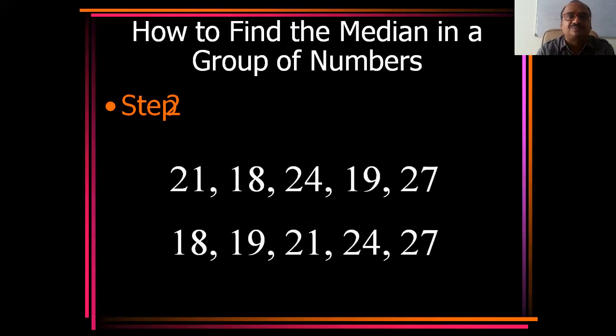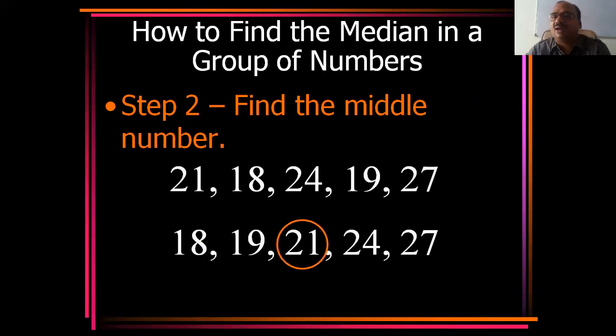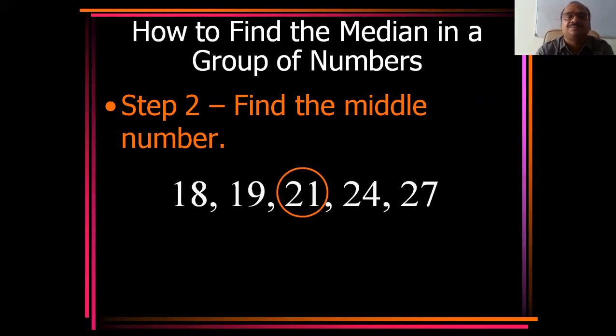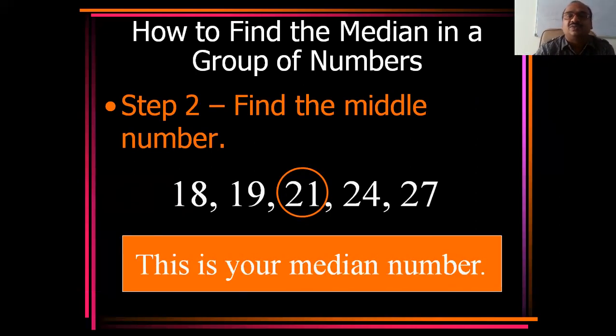Now, step 2, find the middle number. 21 is the middle number. Once you put in order, then you select the center number. That is very important, and not the data as such what they have written. If you do like that, you will get the wrong answer. 24 is a median? No. So you take 21 only, right? Keep in your mind. Find the middle number, that is 21. So this is your median number. That's it. Nothing to think in much more depth. Median means middle.